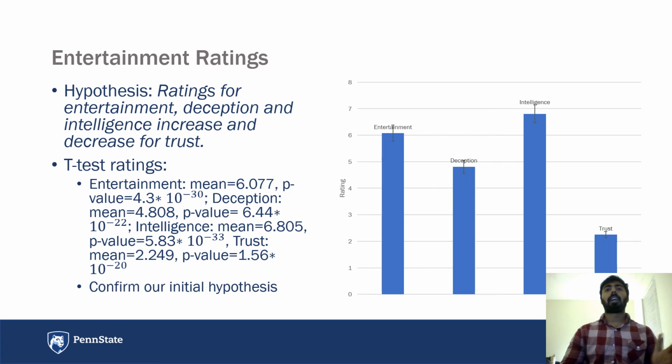We asked this at the start of the interaction and at the end of the full experiment, and we see that the entertainment and deception ratings increased.